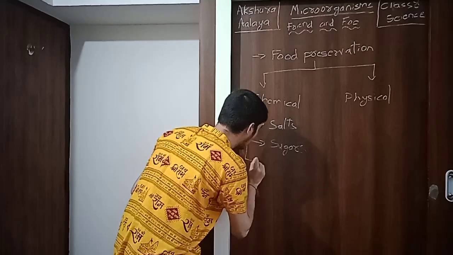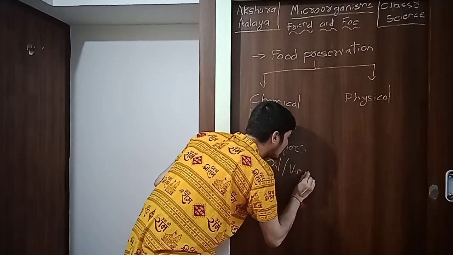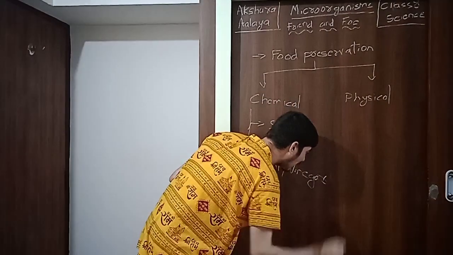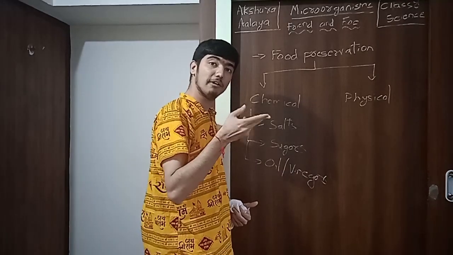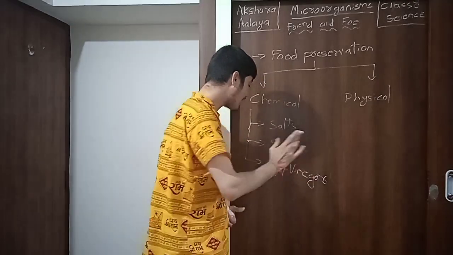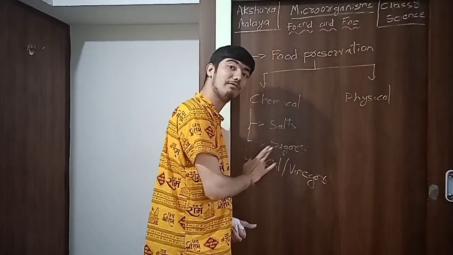Another is the use of oil and vinegar, right? Your mother or anyone in your household has been using vinegar to preserve pickles and vegetables. Vinegar has been used, and mustard oil and such oils are used to preserve foods.